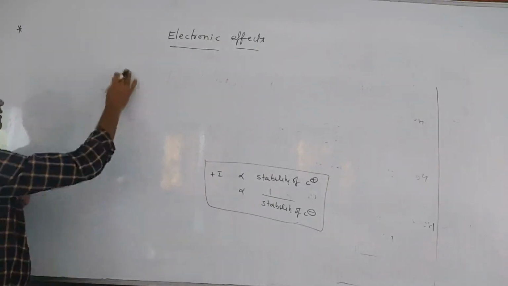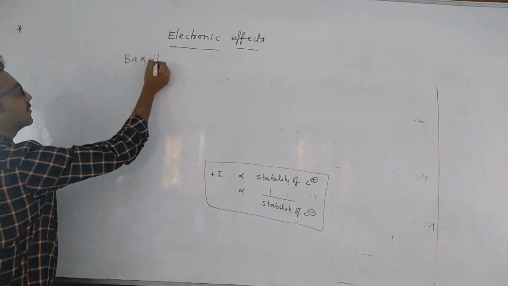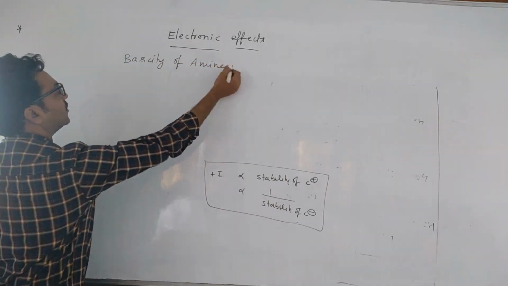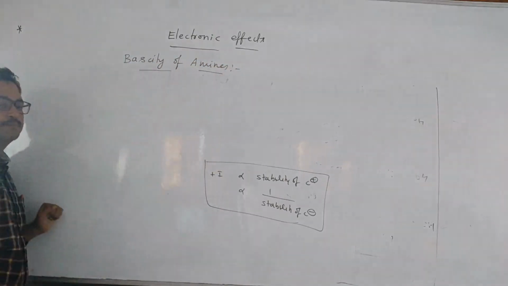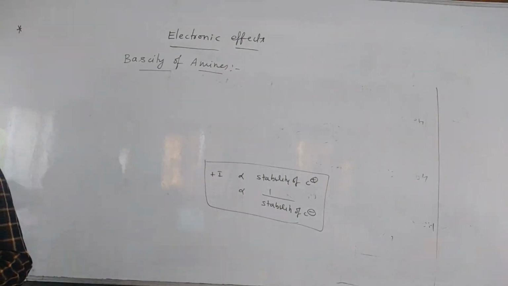After that, we will see the basicity of amines. Yesterday I told you what amines are. Derivatives of ammonia are called amines. And why are amines basic in nature?